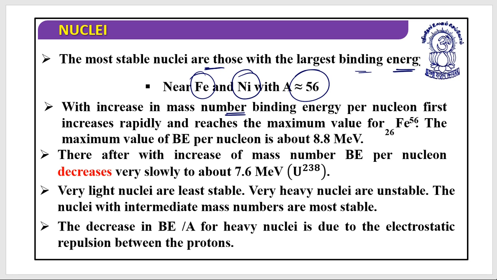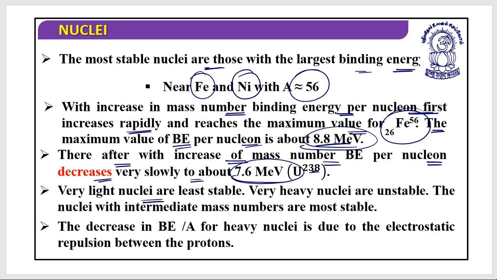So with increase in mass number, binding energy per nucleon first increases rapidly and reaches the maximum value for Fe56. The maximum value of binding energy per nucleon is about 8.8 MeV. Please keep this in mind and remember this; several examinations have asked this. Thereafter, with increase of mass number, binding energy per nucleon decreases very slowly to about 7.6 MeV for uranium-238.